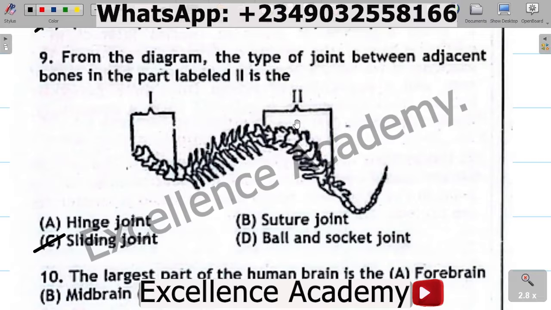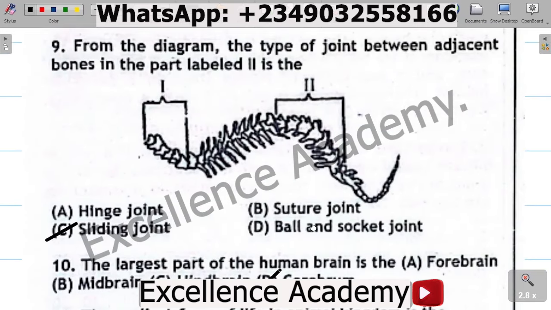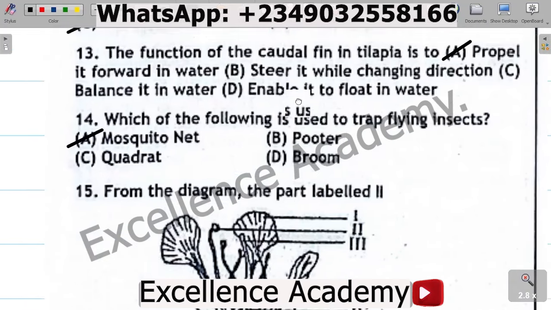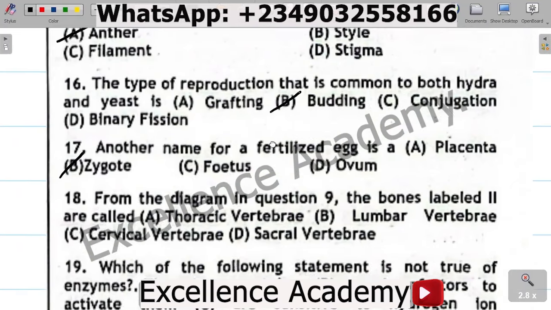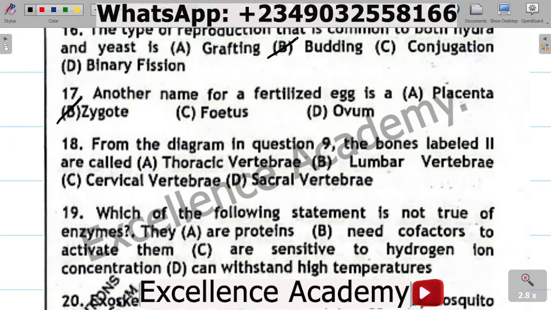So the correct answer is lumbar vertebra, which is the part labeled II. That's option B.